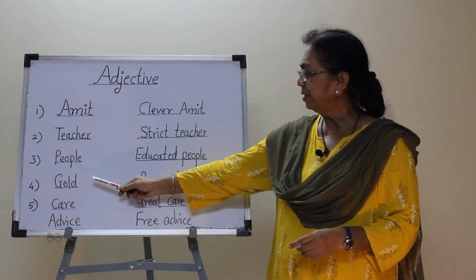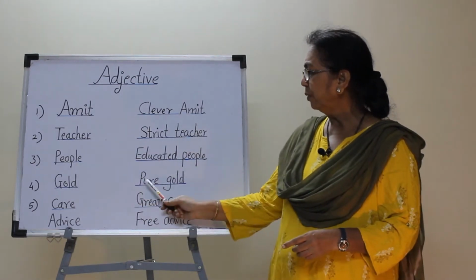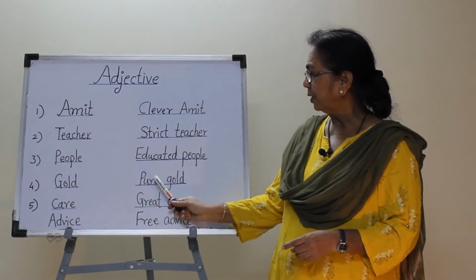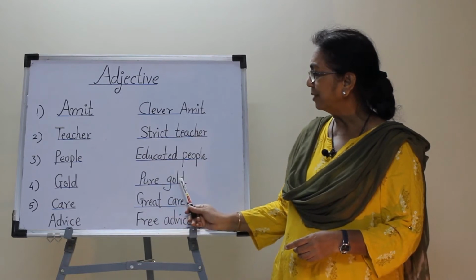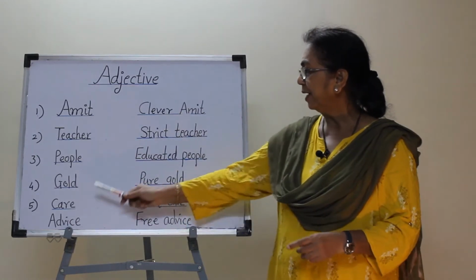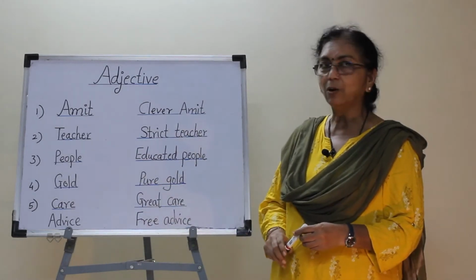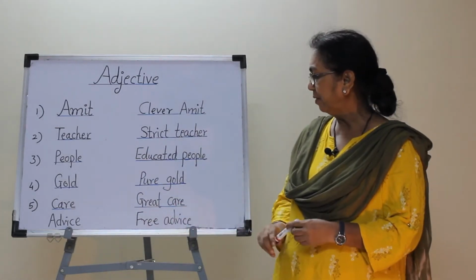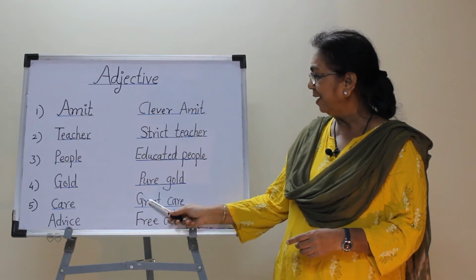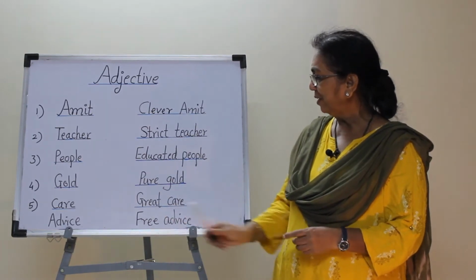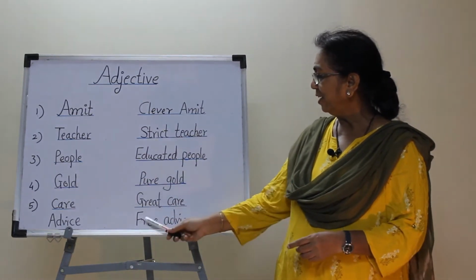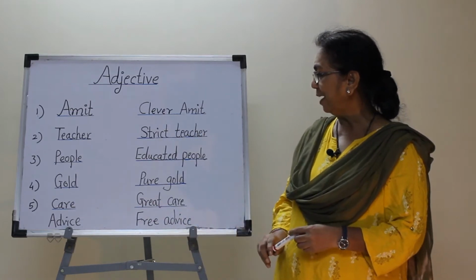Gold, it is a material noun. Pure gold, the word pure tells the quality of this noun gold. Care, advice, these are the abstract nouns. Great care, the word great describes the noun care. Free advice, it also describes the noun advice.